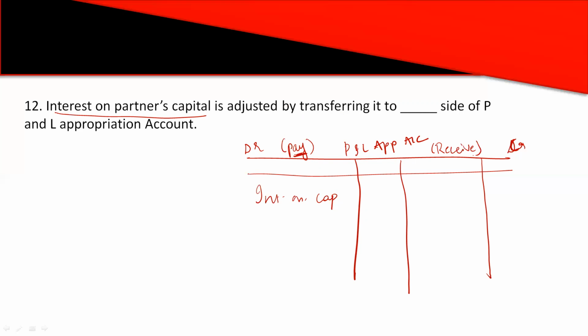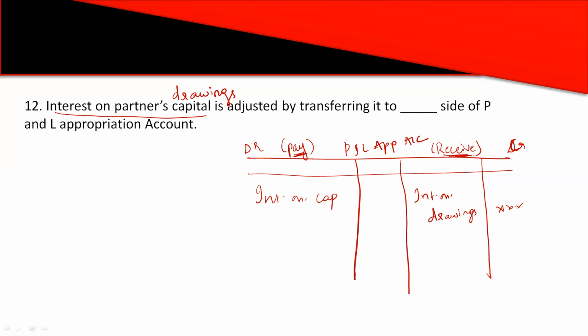in the P&L appropriation account. Now assume there was interest on partners' drawings given here instead of capital. Partners are withdrawing a certain amount, so partners have to pay interest on drawings to the firm. The firm is receiving that amount from the partners, so interest on drawings will be taken on the credit side.